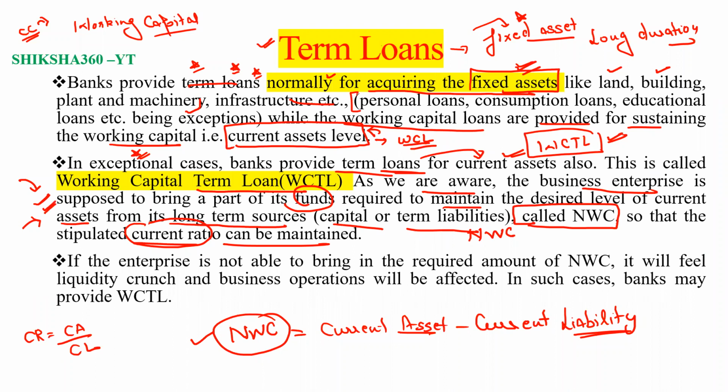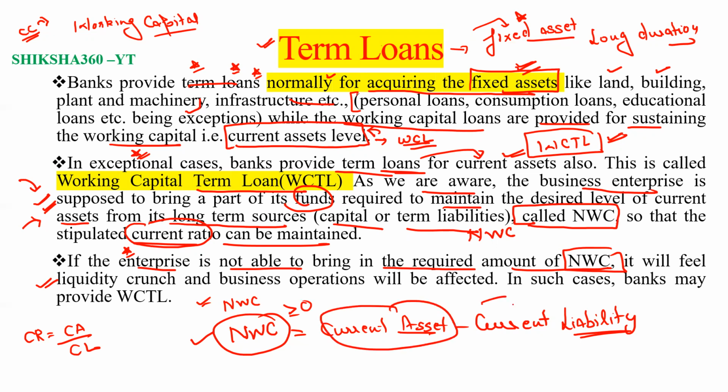Here they say that if the enterprise or the organization is not able to bring in the required amount of NWC, it will feel a liquidity crunch. So net working capital should be greater than or equal to zero. That means we have more current asset than current liability.